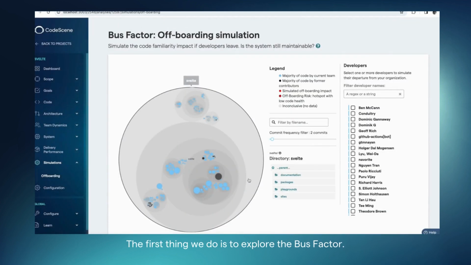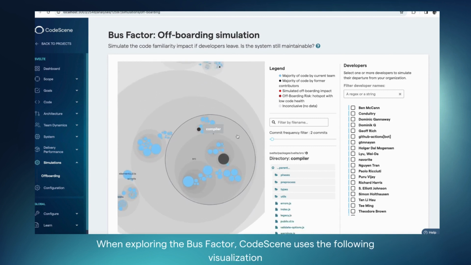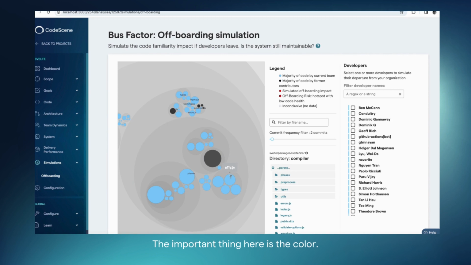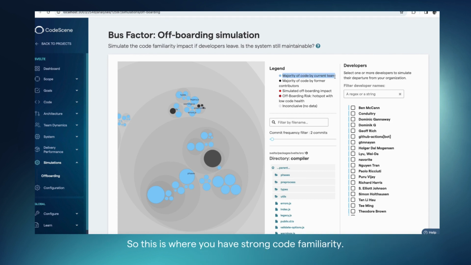The first one we do is to explore the bus factor. When exploring the bus factor, CodeScene uses the following visualization that you might recognize from our other visualizations. This one visualizes all the source code. The important thing here is the color, because you see most of the code here is blue. Blue is good because blue means that the majority of the code is written by the current team. So this is where you have strong code familiarity. We also see areas of gray, and these areas indicate code where you have lost knowledge.